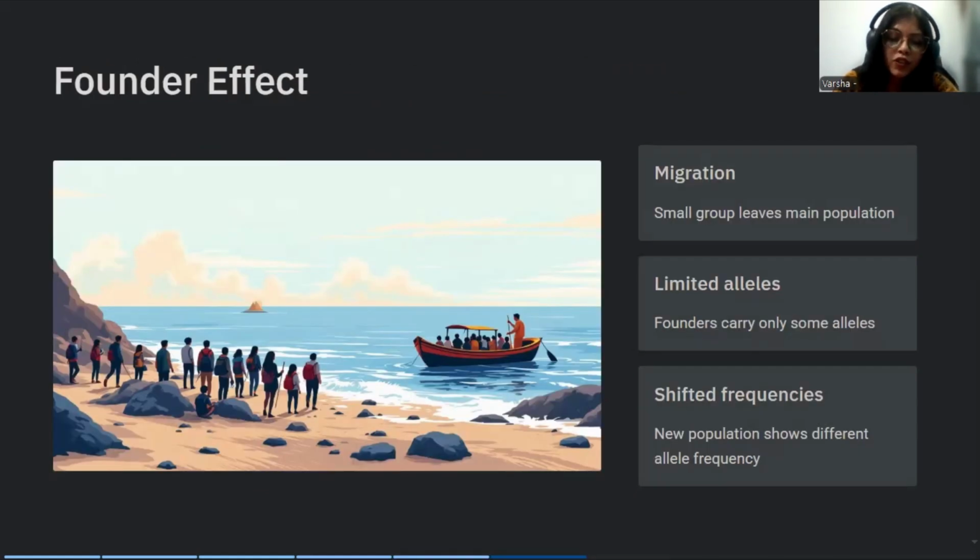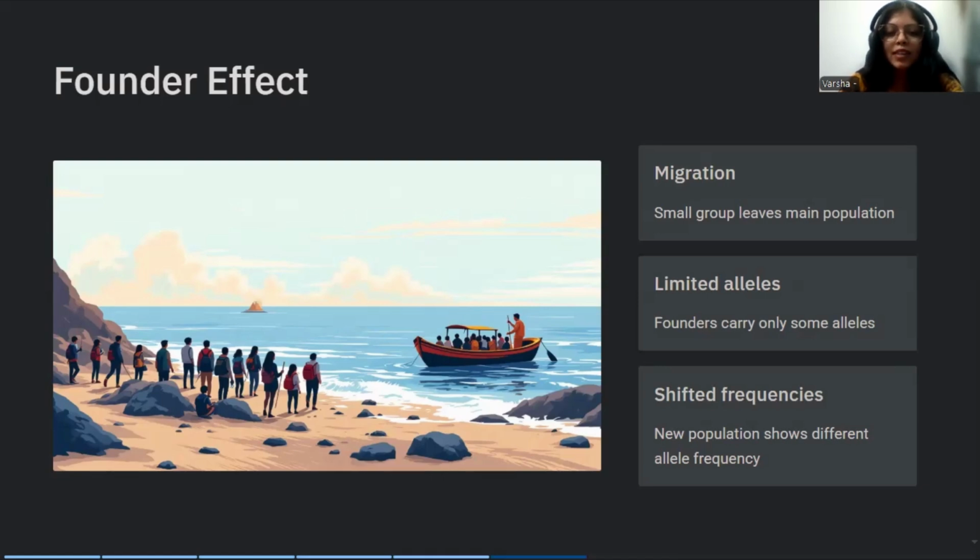There are two types of genetic drift. First is founder's effect. When a small group separates from a larger population and forms a new population, it is called founder's effect. The new population carries only the alleles of the few founders, so allele frequencies change immediately. For example, if one of the founders carries a rare allele, the allele may become very common in the new population, not because it is advantageous, but simply because it was present in the founders.